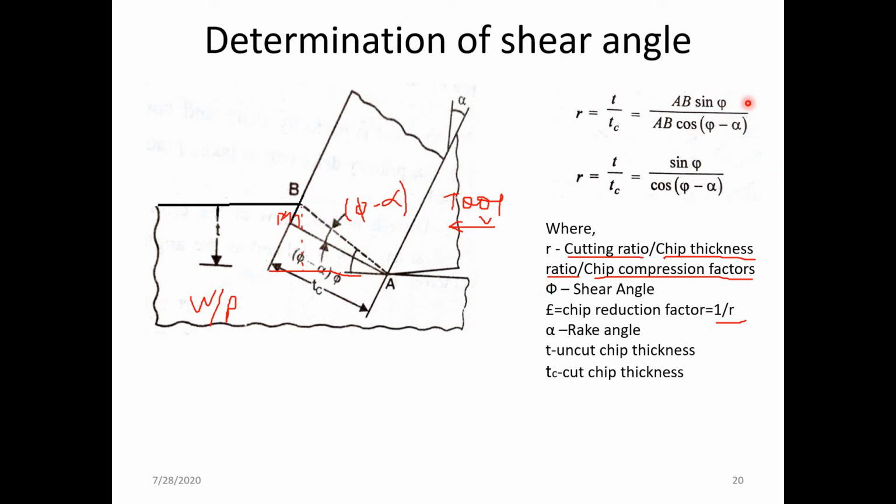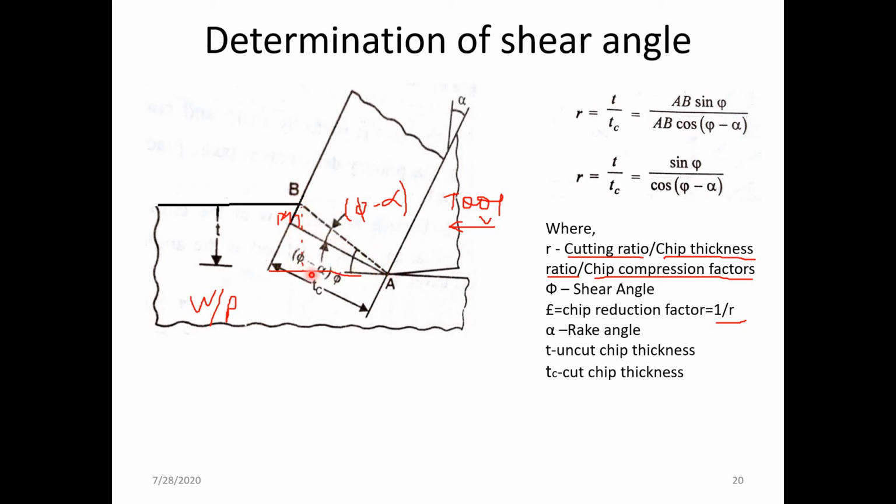Very simple. We have written that R is equal to t by tc. So t we can calculate. What is t? This one is t, the uncut chip thickness. From this point B I have drawn the perpendicular line, and this distance is t, which can be calculated by considering this particular triangle.